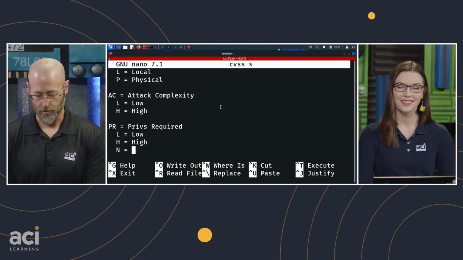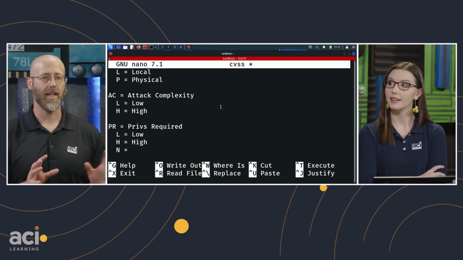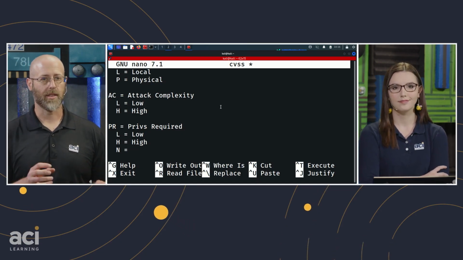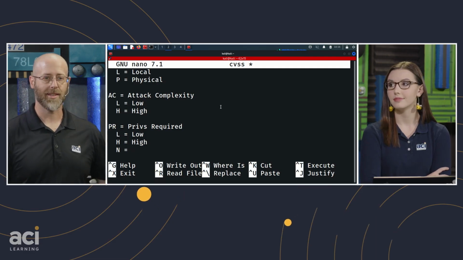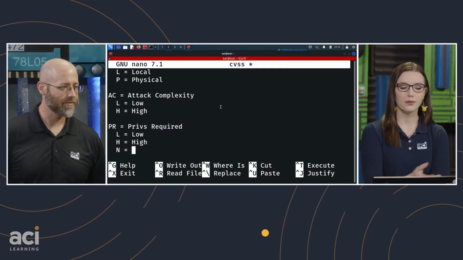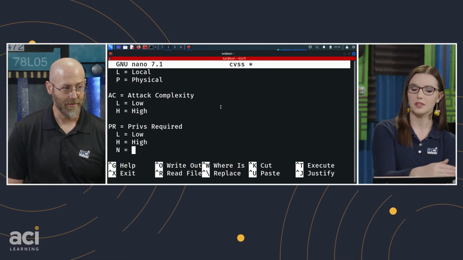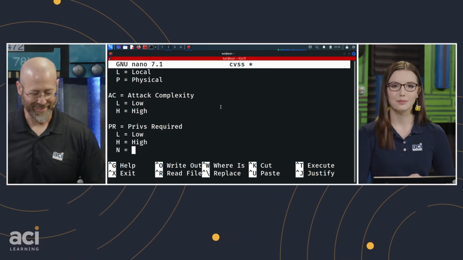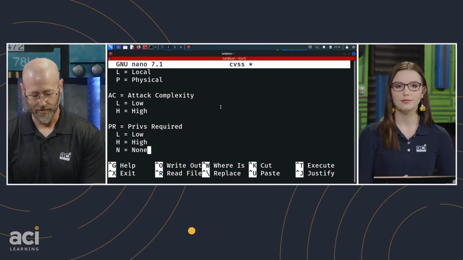So none equals N. If you start seeing multiple things that have N, that's where it can get confusing, because this says N, but it doesn't mean the same N as network in attack vectors. And that first one, L, stood for local, but with the rest of these, it stands for low. So it's better to just memorize it, like you said. There you go.